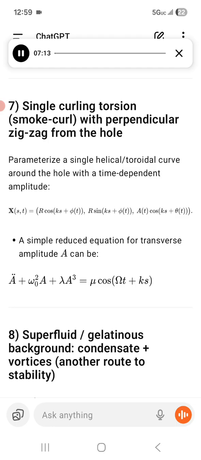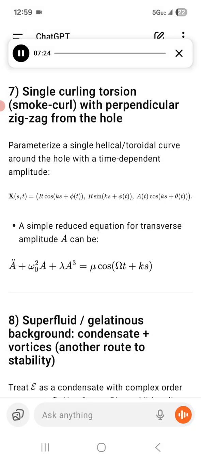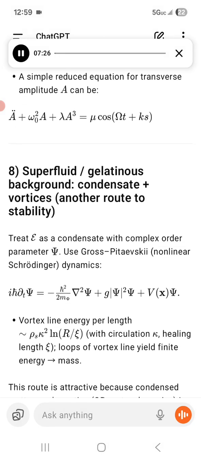A simple reduced equation for transverse amplitude a can be: a-double-dot plus omega_0 squared a plus lambda a cubed equals mu cos(omega t plus ks). Nonlinear forcing mu from the radial constraint leads to subharmonic and zigzag patterns.